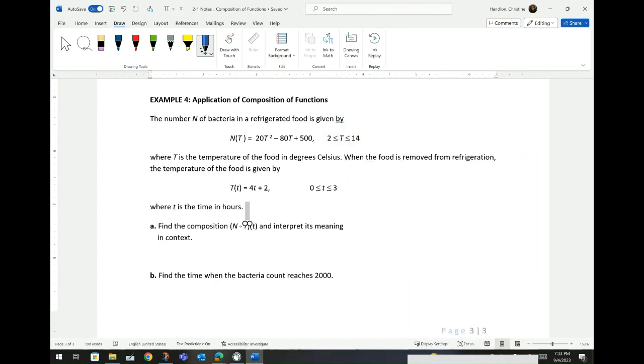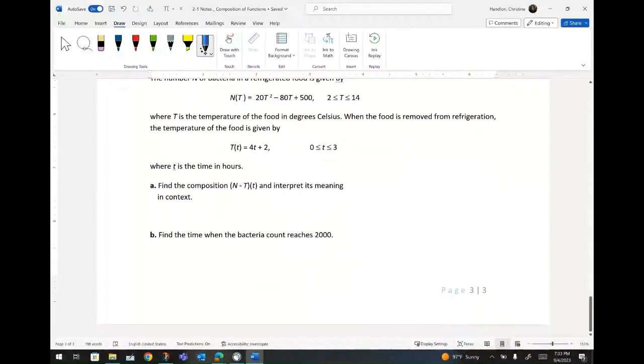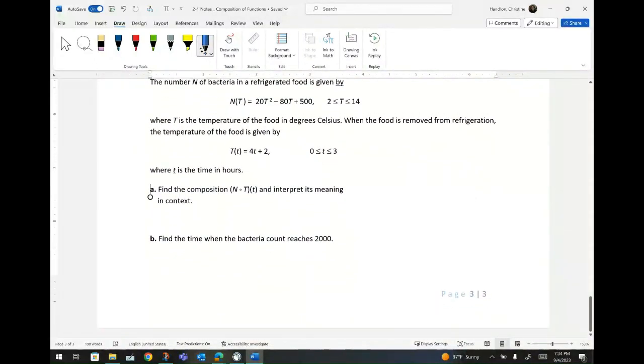When the food is removed from refrigeration, the temperature of the food is given by T of t, the lowercase t, equals 4t plus 2, where the temperature of the food will fall between 0 and 3, where the lowercase t is the time in hours, okay? So they want us to compose N of capital T of lowercase t. I wish they had used different letters.